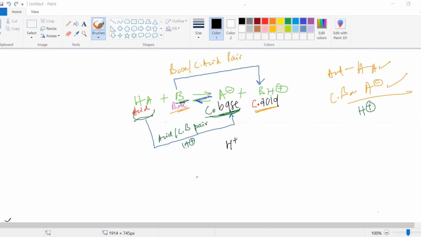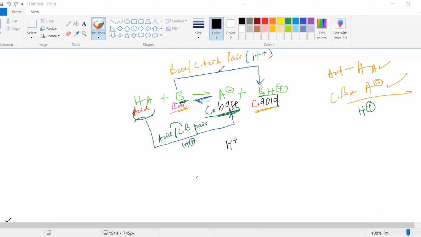Similarly, over here we are seeing B and BH plus. This is also differing by an H plus ion, right? So we come to the conclusion that a conjugate acid base pair will be differing by an H plus ion only. They'll be differing by an H plus ion only, right? So this is the portion of the conjugates.